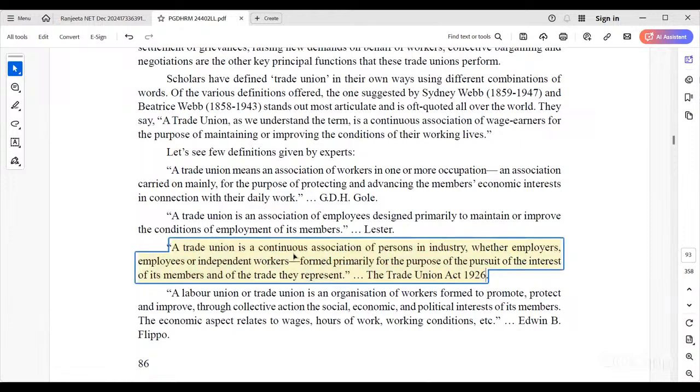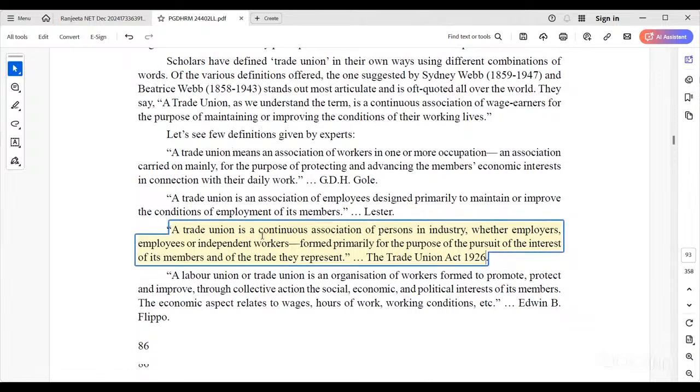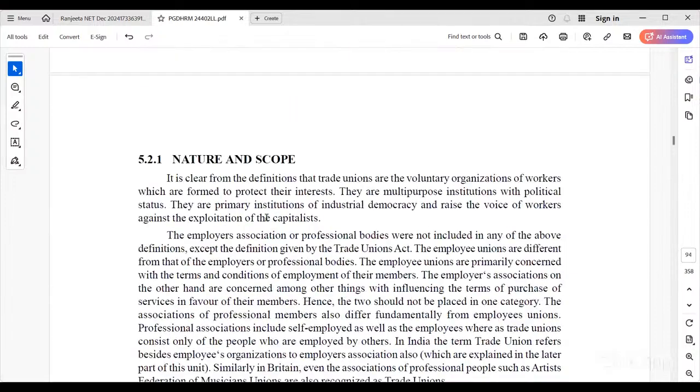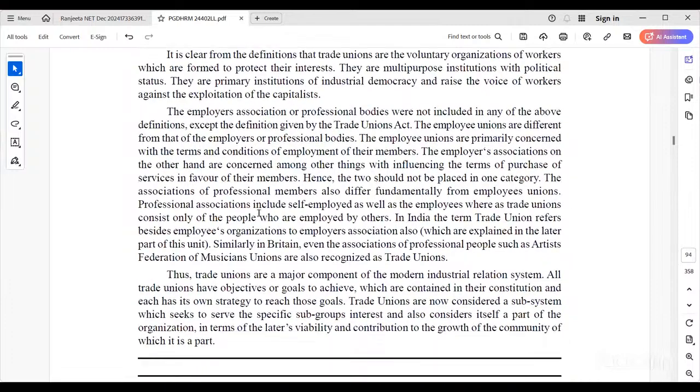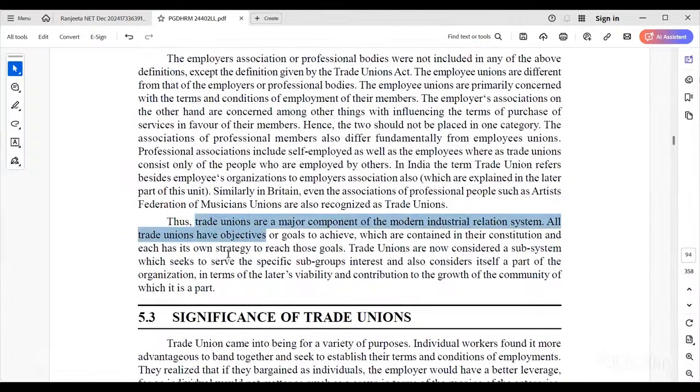A trade union is a continuous association of persons in industry, whether employees or independent workers, formed primarily for the purpose of pursuing the interests of its members and the trade they represent. So there are definitions given. What is the nature? The definition is very clear.